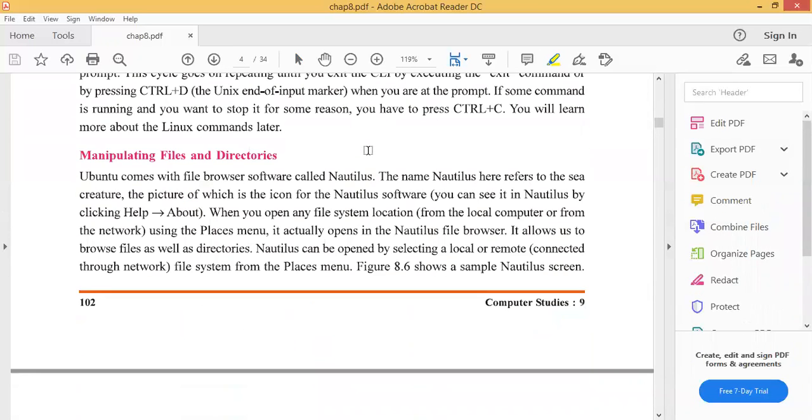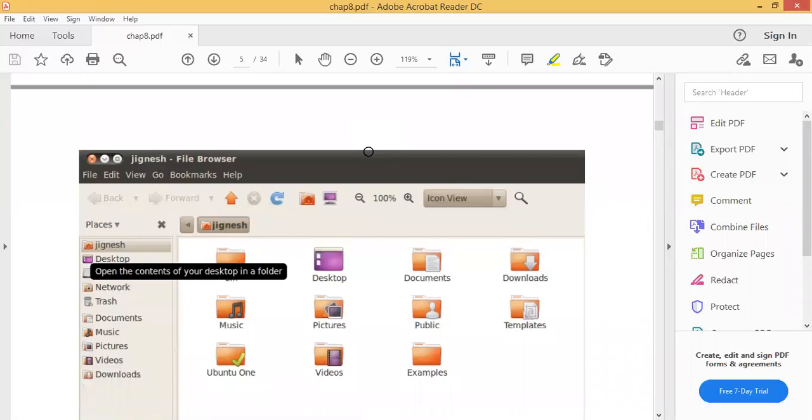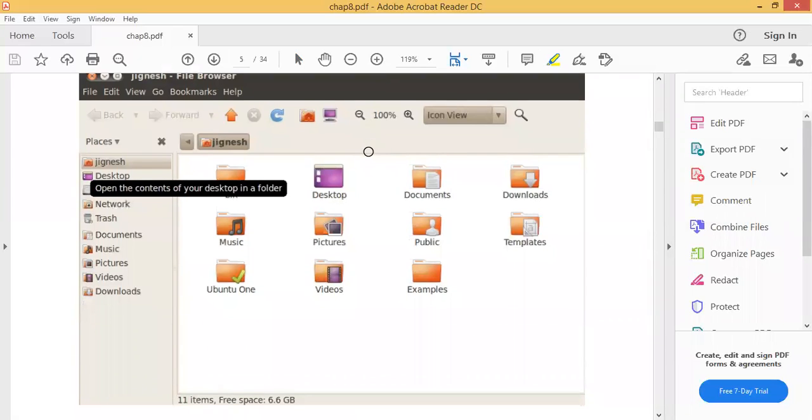This is a file browser where we are browsing the files. Browsing the files, that means what? Suppose in the left panel I click on network, all the network files will appear here. I will click on desktop, all desktop files will appear here.